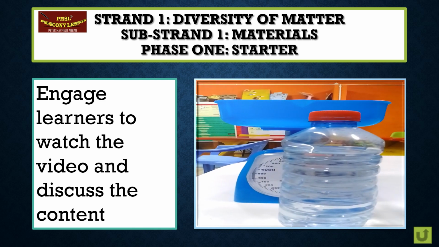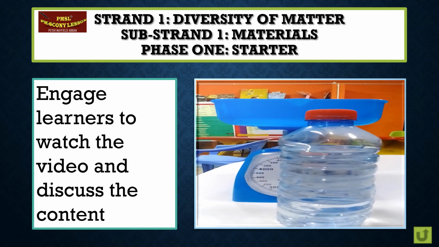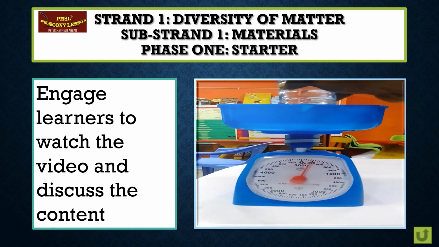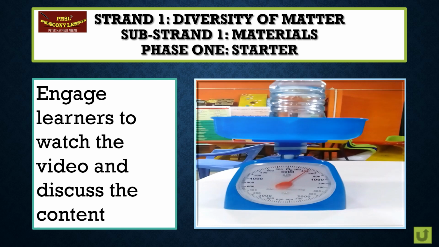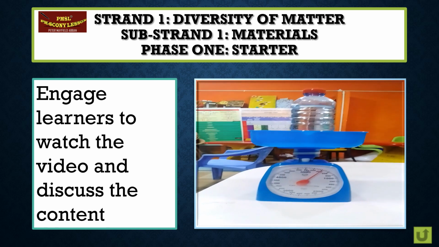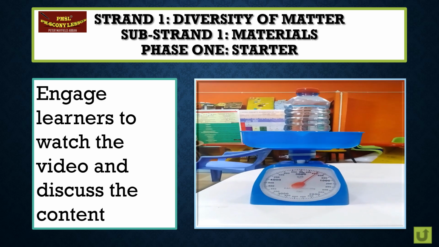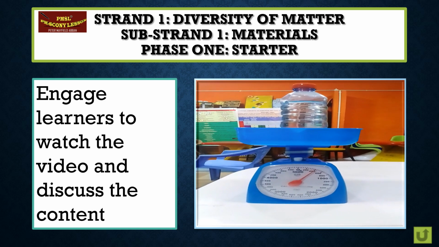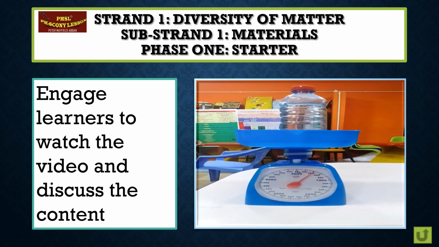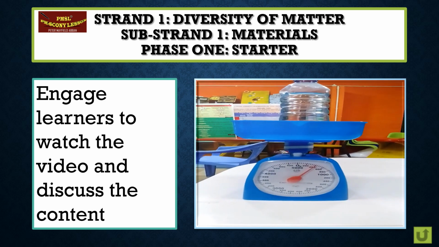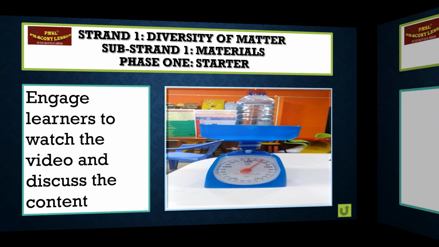We are going to see the mass of the bottle water. So now I place it on top on the pan of the scale. So you could realize that now the mass of the bottle water, including the container or the bottle, is 400 grams. Thank you.